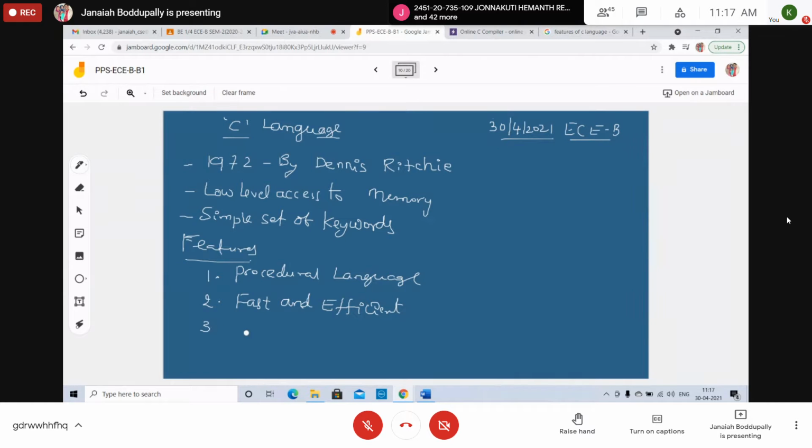Modularity, this is also a very important feature. This is a general purpose language.